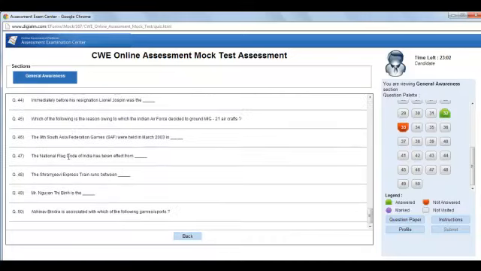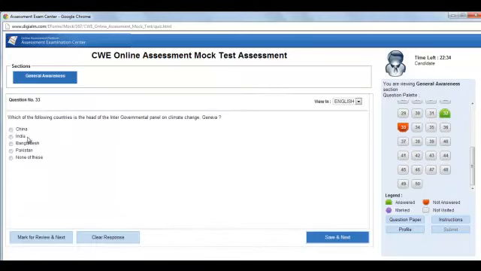This is another strategy if you want to answer the paper in a fast manner. This particular strategy would work in cases where you are left with very limited time, and you want to target those questions where you can score more or maintain the accuracy. And you have to click back if you want to go back to the previous question you were looking at.